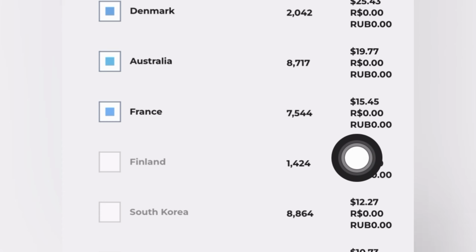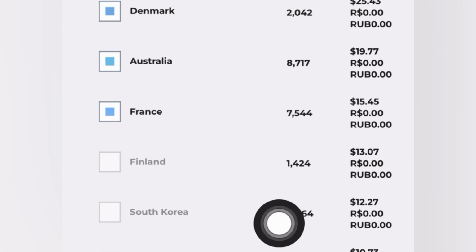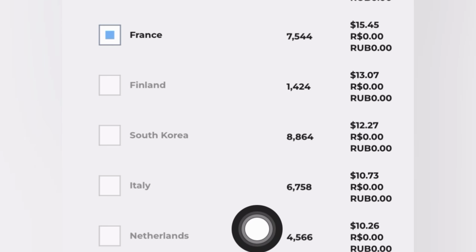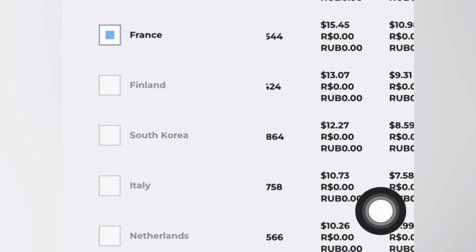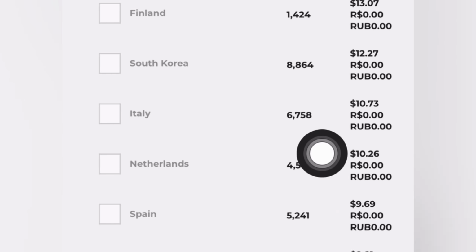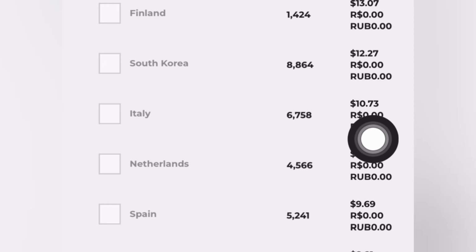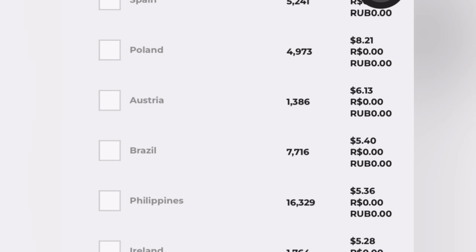South Korea also. You should also target South Korea. You should target Italy. You should target the Netherlands. You can see right here, this is 4,000 streams from the Netherlands. I was paid $10. This is 5,000 streams from Spain, and I was paid $9. This is 4,000 streams from Poland, and I was paid $8. You can see right here, I could keep on going and on.